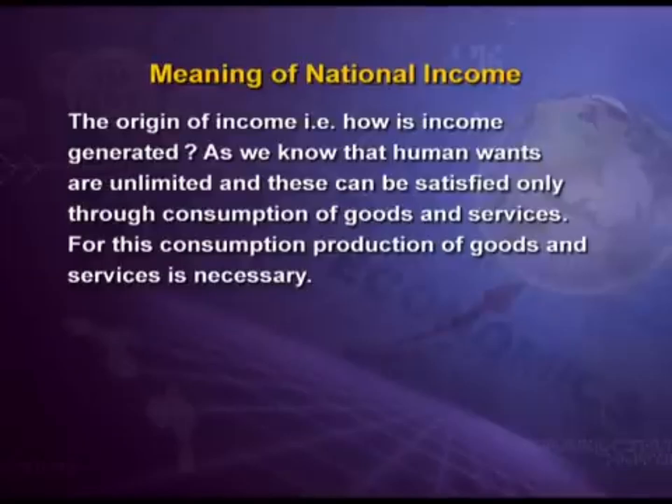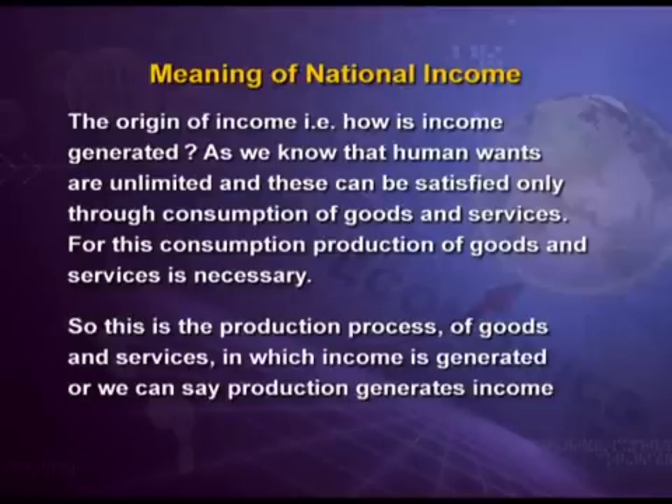And before we start this concept, we should understand the origin of income, that is, how the concept of income is generated. As we all know, human wants are unlimited and these can be satisfied only through consumption of goods and services. For this consumption, production of goods and services is necessary.